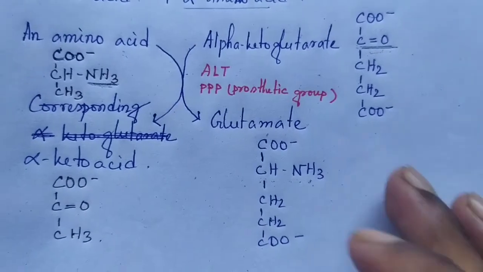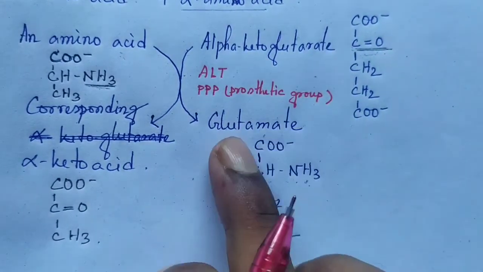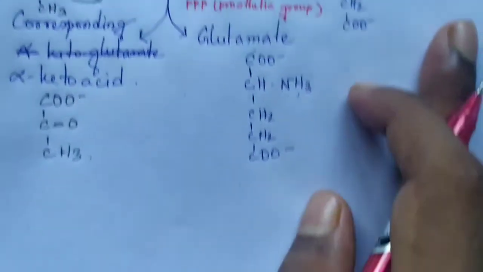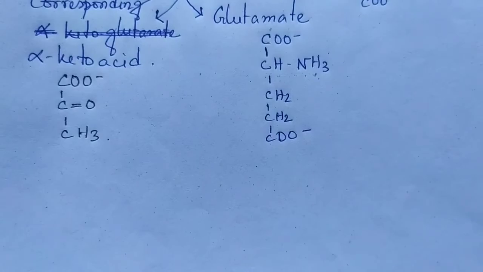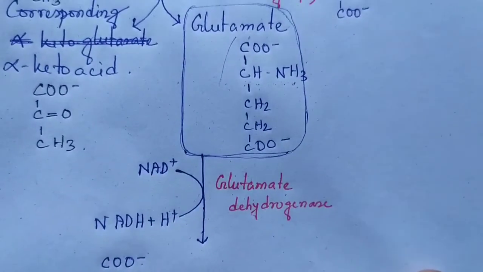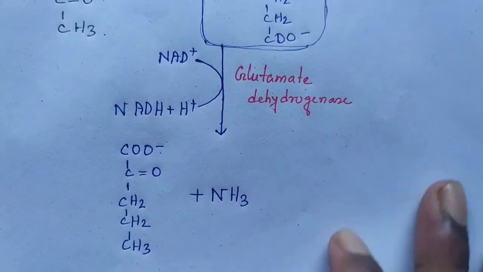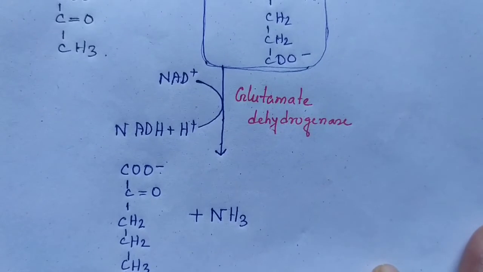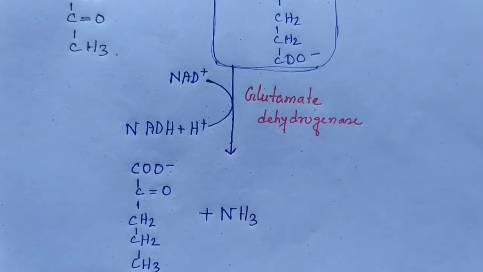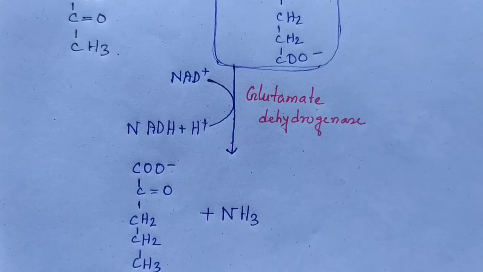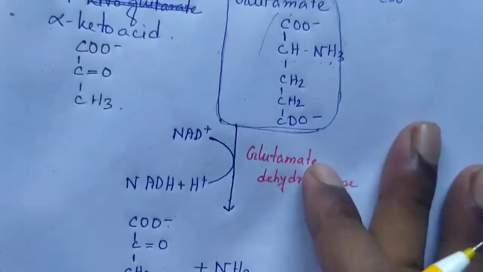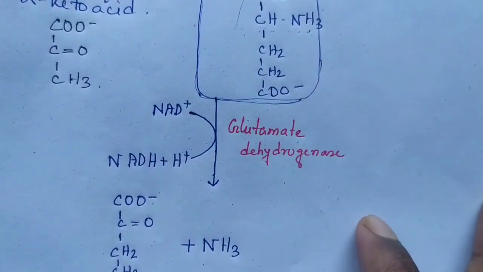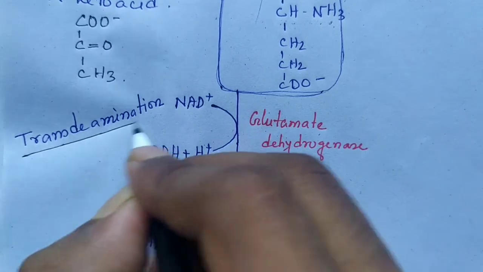Now in that process, alpha ketoglutarate is needed, but this glutamate, ultimately through trans-deamination, will be converted into alpha ketoglutarate. The glutamate, with the help of glutamate dehydrogenase, will be converted into alpha ketoglutarate and ammonia. So in the whole process, transamination and trans-deamination, the alpha amino acid is converted into a carbon skeleton, the alpha keto acid, and ammonia. This process is deamination, trans-deamination.